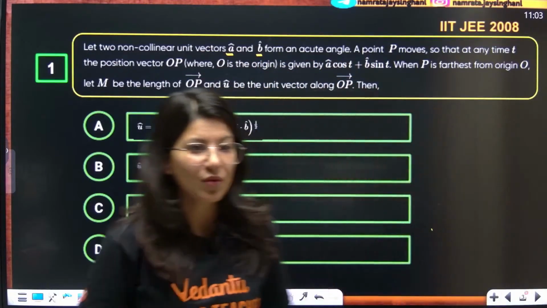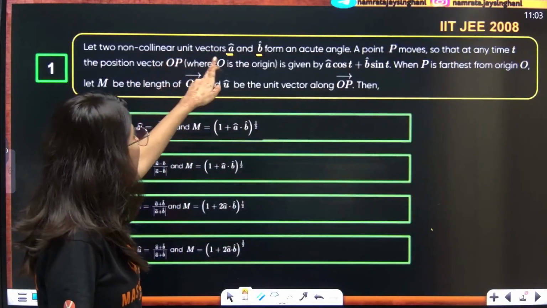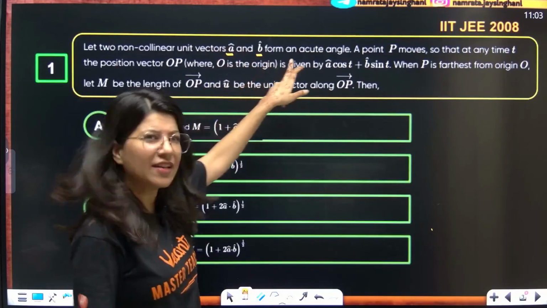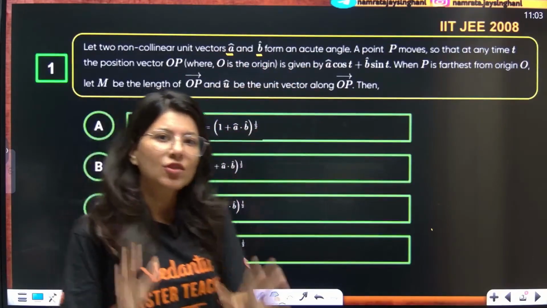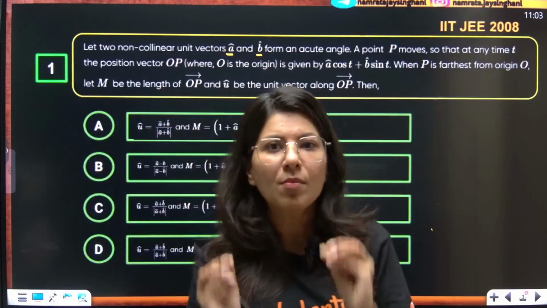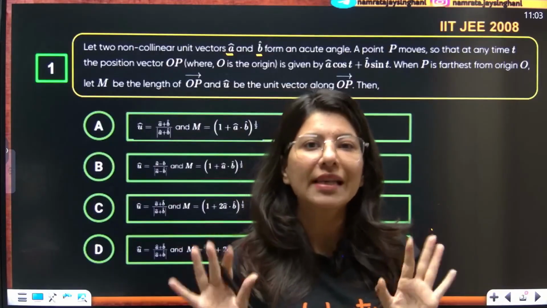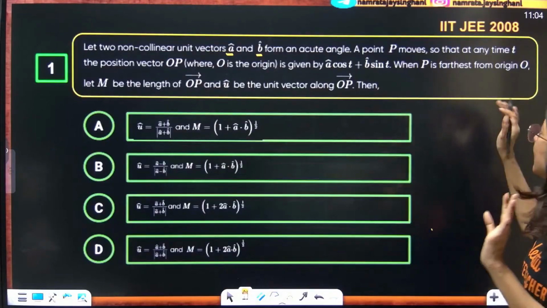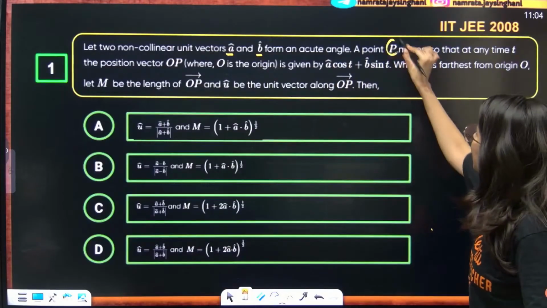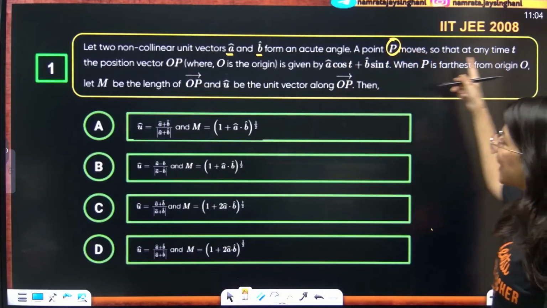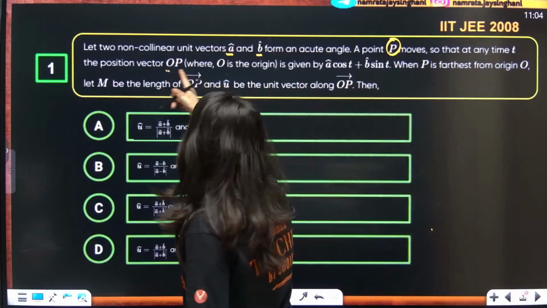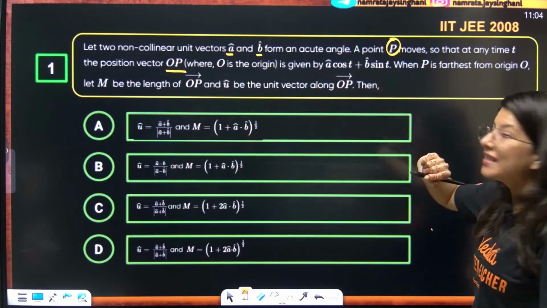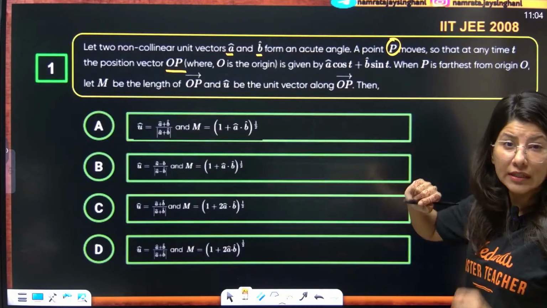Two non-collinear unit vectors are given to you, a cap and b cap, and they form an acute angle. In JEE Advanced, read every line one by one with utmost clarity and do not get confused. A point P moves so that at any time t, the vector OP is given by a cap cos t plus b cap sin t. Now understand what they are trying to do.